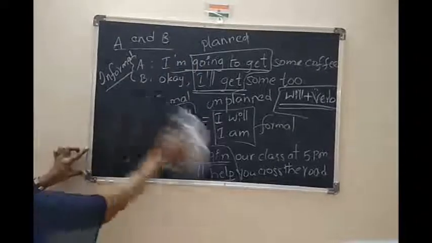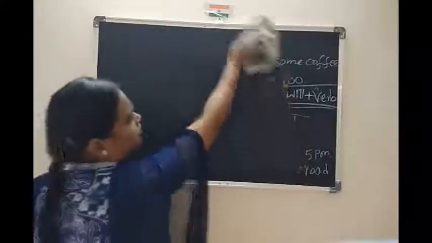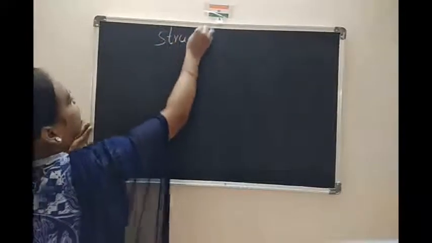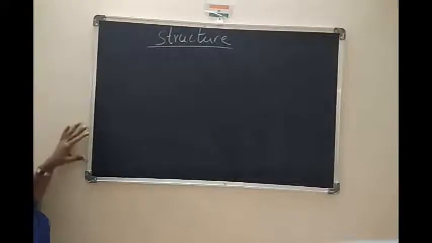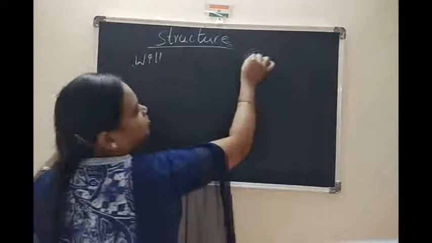Now coming to what is the structure of sentence. We have to know differences in structure. How like write will and how like write going to.